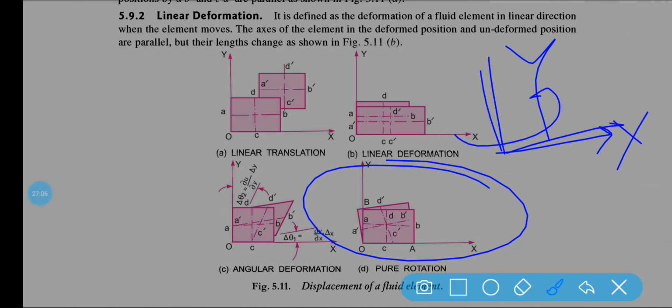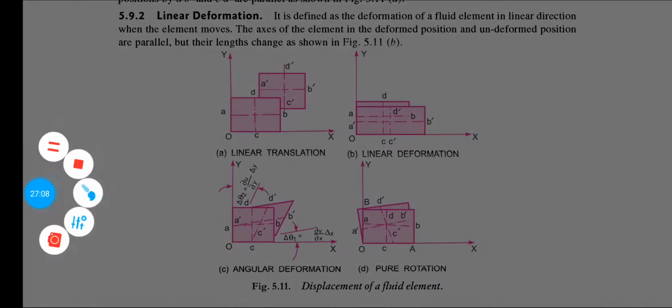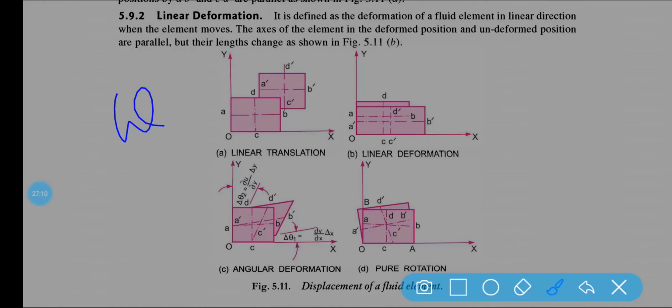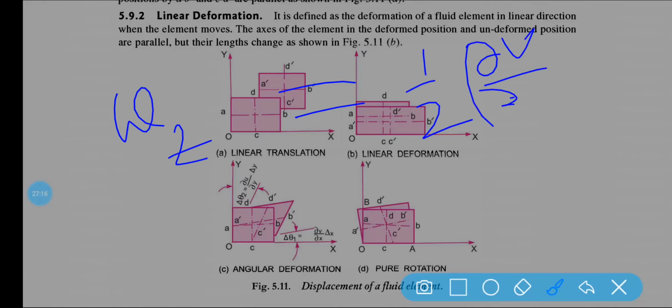Mathematically, we can write that omega z is equal to half into del v by del x minus del u by del y.